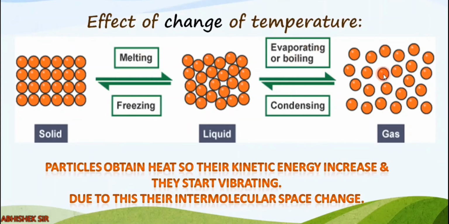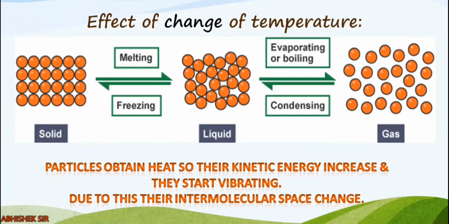Okay. Now the opposite. When in gas, you cool the gas, it condenses to form liquid. And when you cool the liquid, it converts into solid. So left to right you are adding heat, and right to left you are removing heat. That means you are cooling the substance. Clear? So particles obtain heat, their kinetic energy increases, they start vibrating. So due to this their intermolecular space changes and they convert into liquid and gas. But when you remove heat, they change back into liquid and solid respectively.